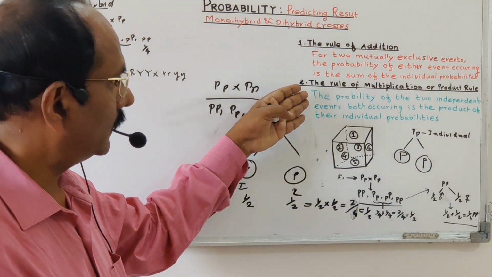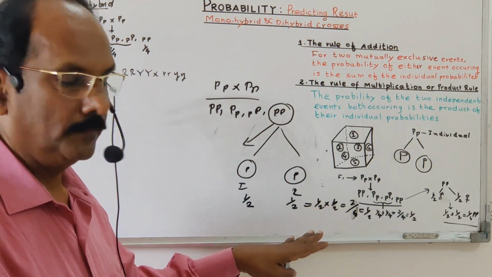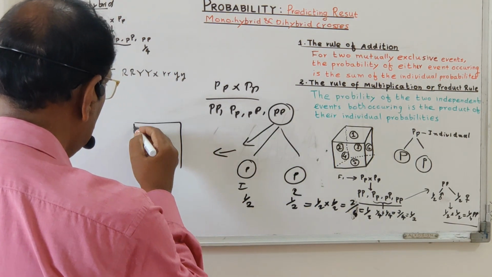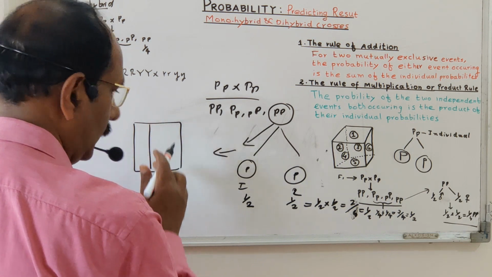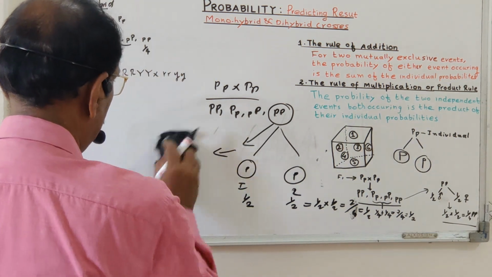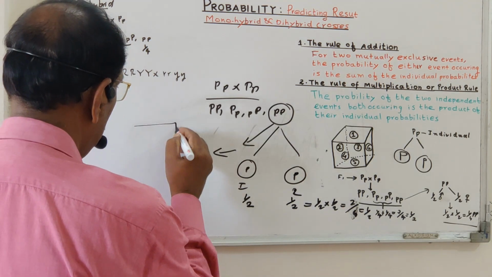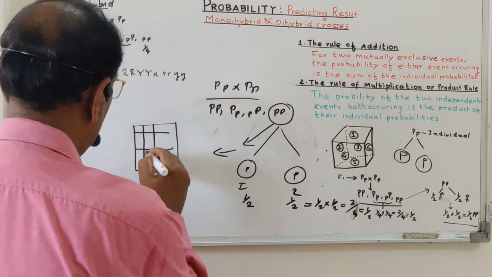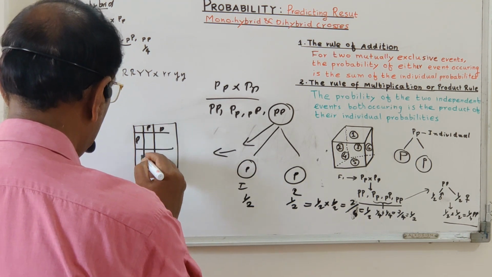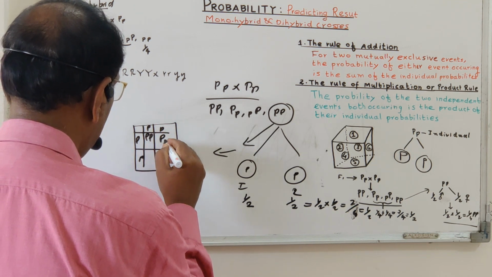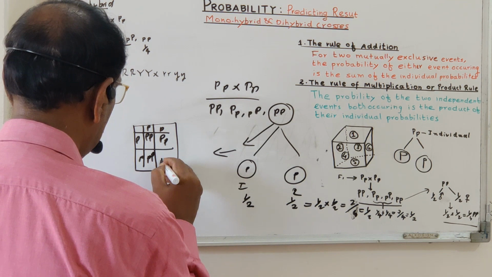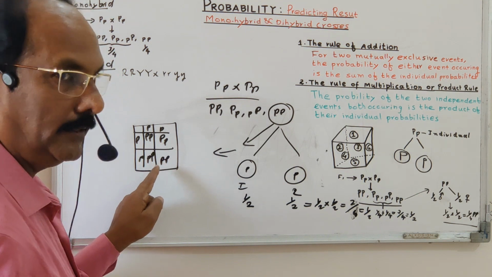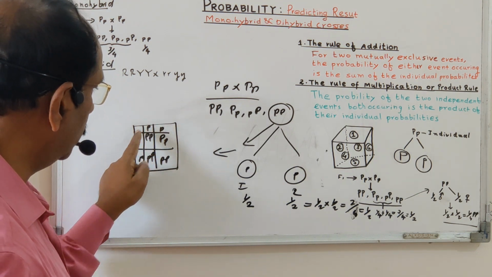So the product rule is directly applied to genetical problems. And you see, this rule is the base for the Punnett square. In the Punnett square, suppose this is the monohybrid Punnett square. The base of the Punnett square is actually this product rule. So here capital P, small p, capital P, small p. Here capital P, capital P; capital P, small p; capital P, small p; small p, small p. So here the same thing is explained. Each and every cell in the Punnett square is the product of the two gametes.